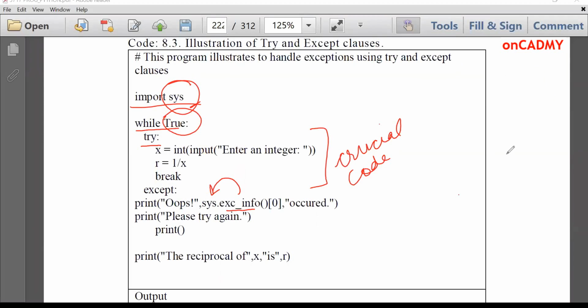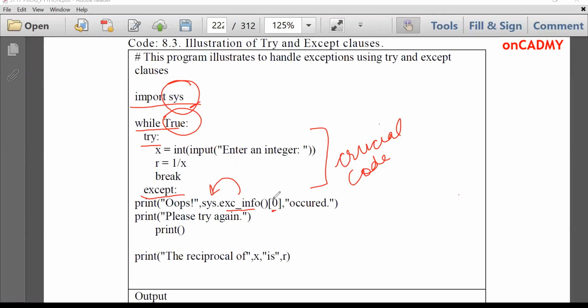And in the except block, if the user enters a character or a float number, then an exception will be raised, and in the except block we will handle that message. We'll write print oops, sys.exc_info, 0 occurred. Whatever the exception is, it will be displayed over here because it will get the message from exc_info through the sys package.